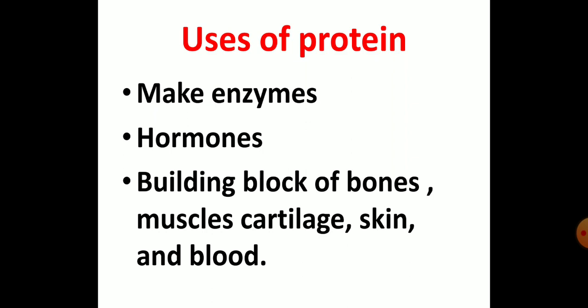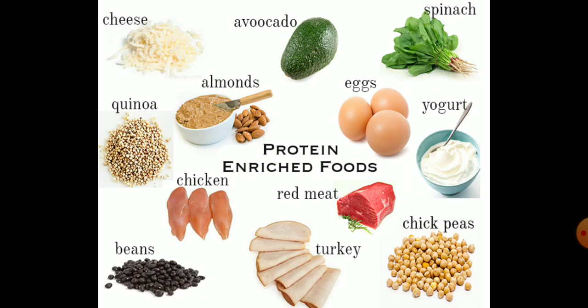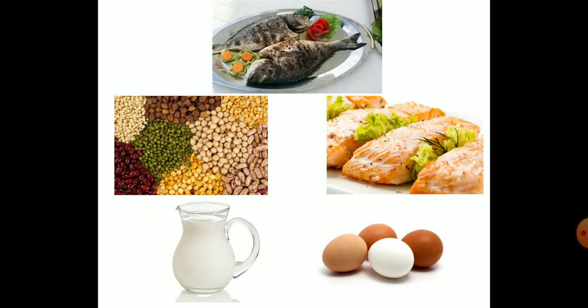Protein is also used for building blocks of bones, muscles, cartilage, skin, and blood. Enzymes are the substances that are used in digestion, and hormones are the chemical substances that are needed for the proper functioning of the body. Different sources of proteins are fish, pulses, meat, milk and egg. So all these are rich sources of protein.